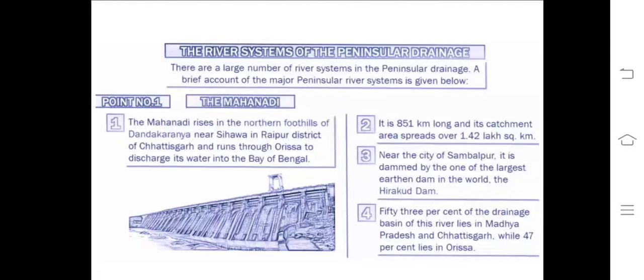Near the city of Sambalpur, it is dammed by one of the largest earthen dams in the world, that is the Hirakud Dam. You know, Hirakud Dam is on the bank of the Mahanadi. 53% of the drainage basin of the river lies in Madhya Pradesh, approximately. Approximately you can say 50% of the drainage basin lies in Madhya Pradesh and Chhattisgarh, while 47% lies in Odisha. So Mahanadi is a river that crosses three states: Madhya Pradesh, Chhattisgarh and Odisha.